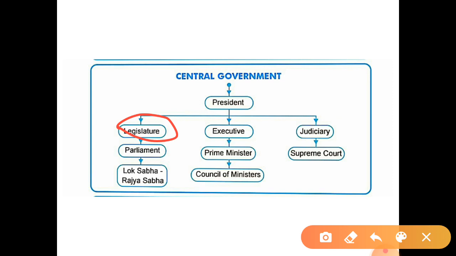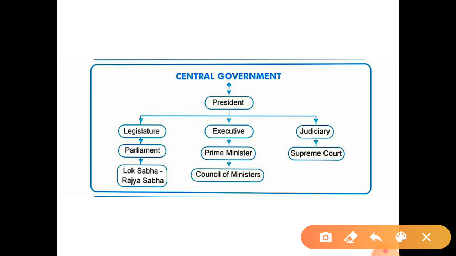In the central government, in the parliament we can see Lok Sabha and Rajya Sabha. Lok Sabha is also known as the lower house, and Rajya Sabha is also known as the upper house. So this is the law making body at the central government.